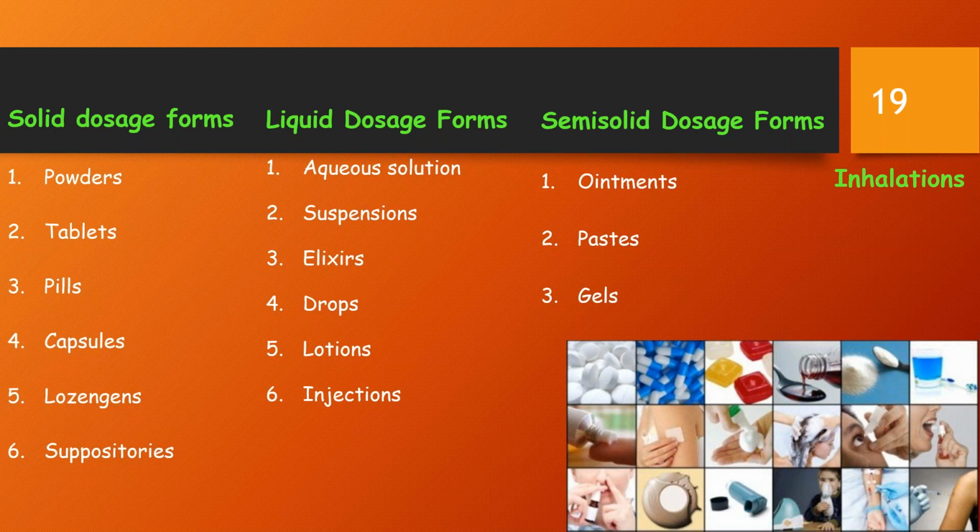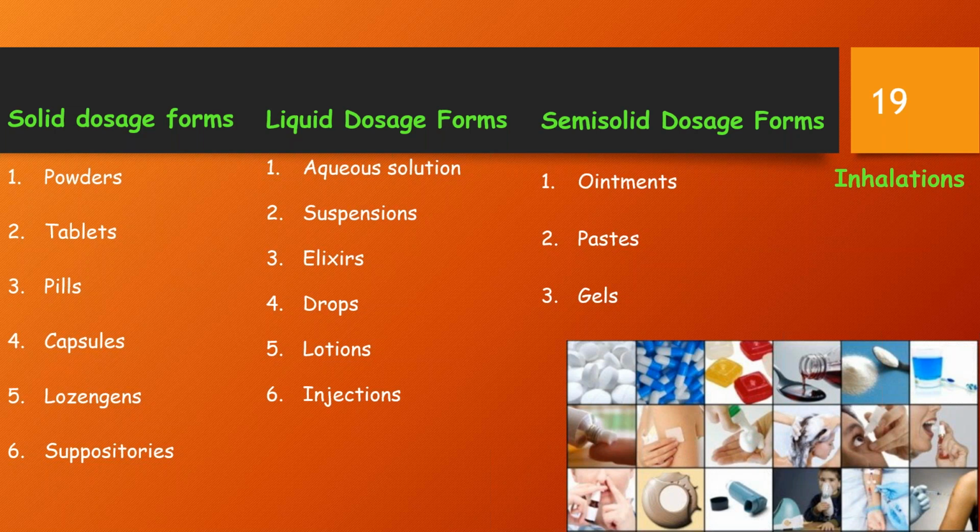Drops. These are relatively more concentrated solutions of medicaments meant for oral ingestion or external application to the eye, nose, or ear canal. Oral drops are the preferred dosage form for infants and young children. Eye or nasal drops should be isotonic. Eye drops must also be sterilized. These are usually supplied in vials with a nozzle or along with a dropper.